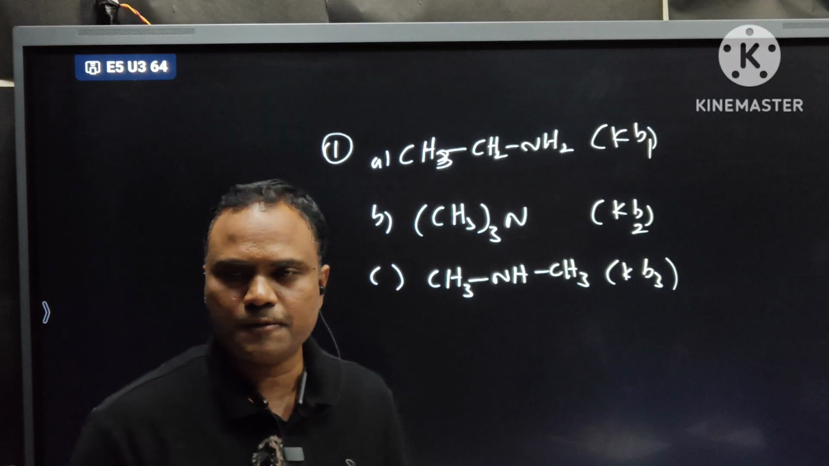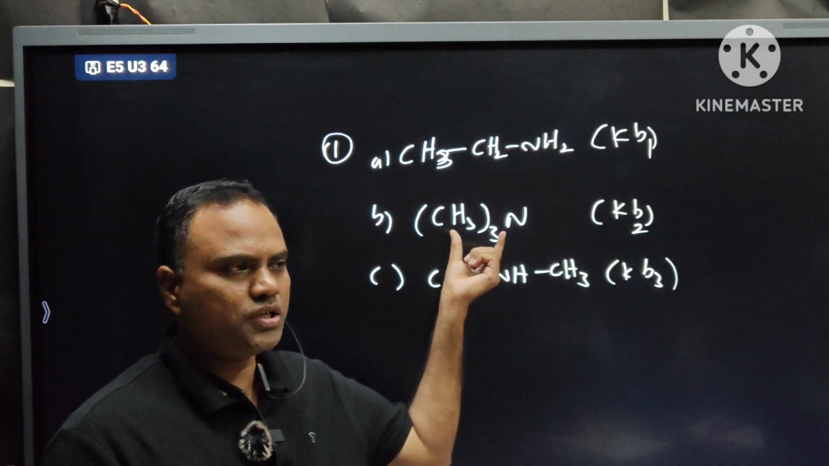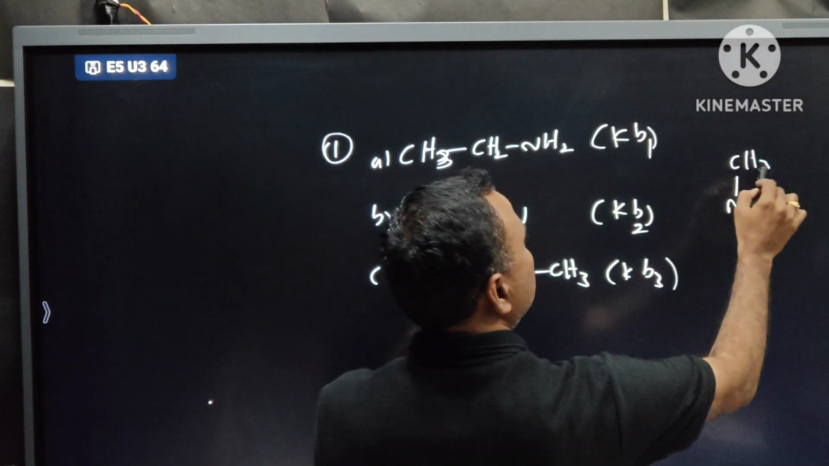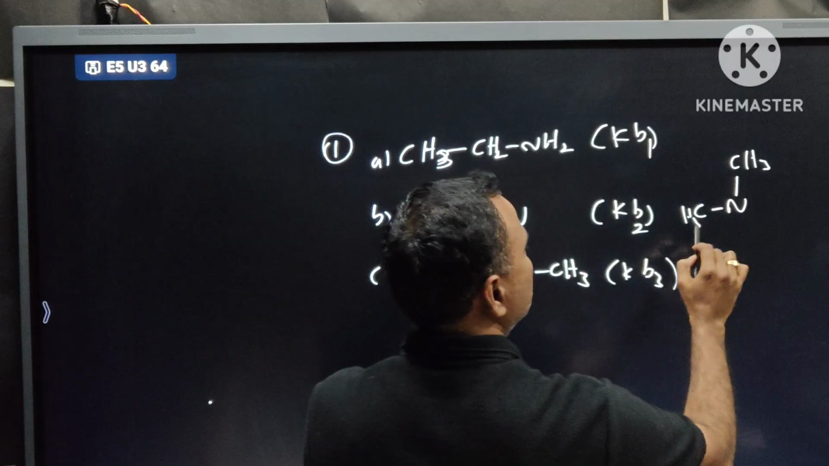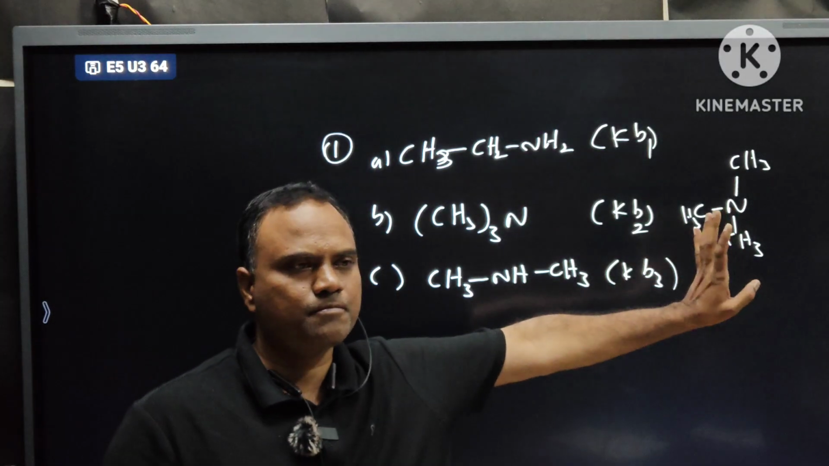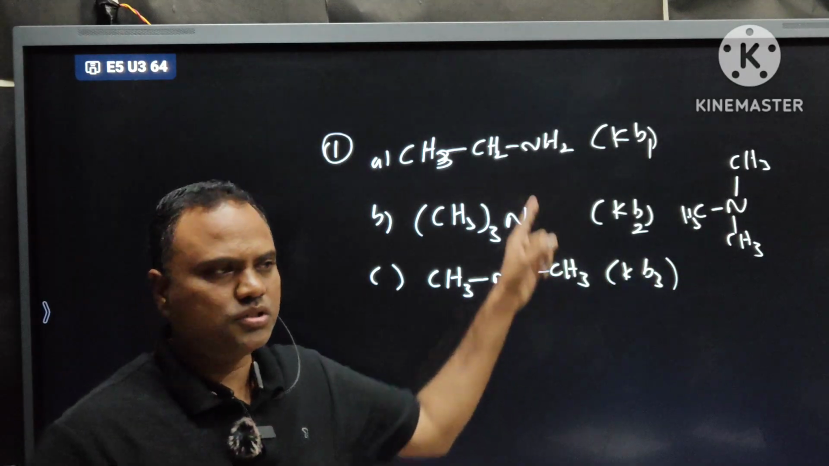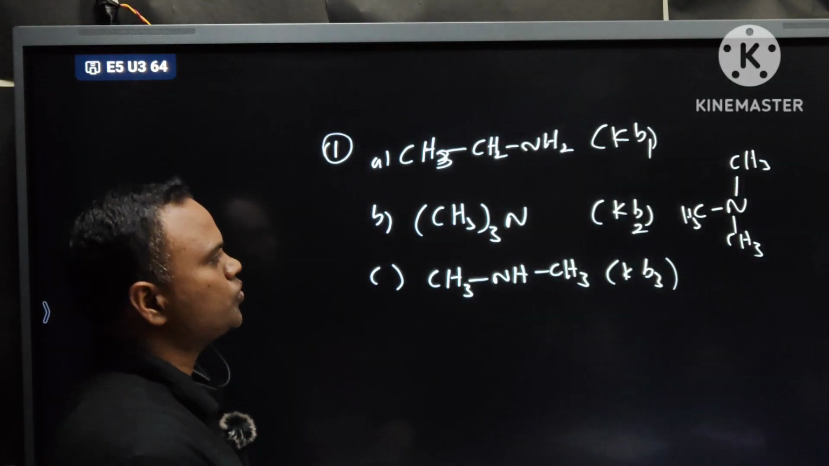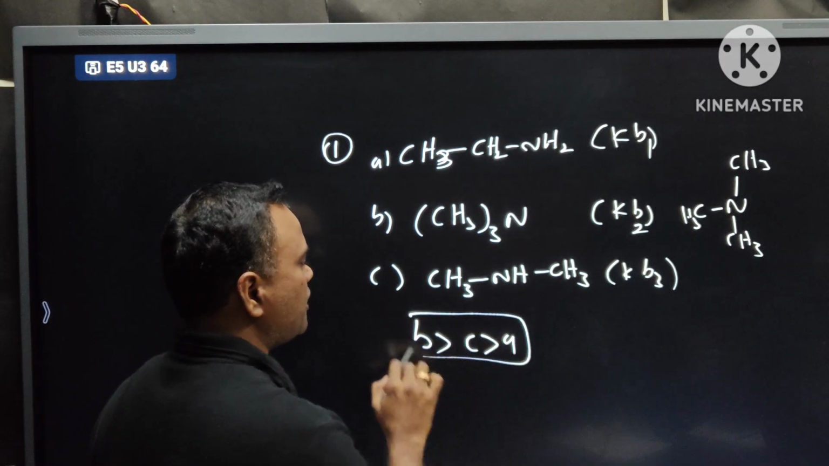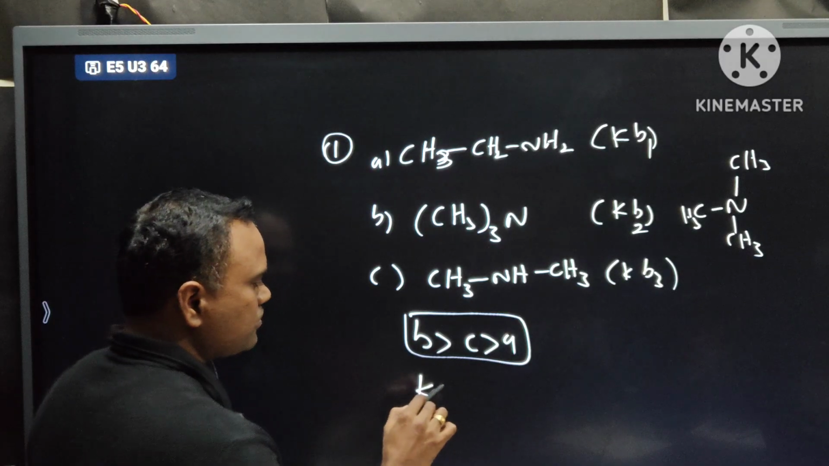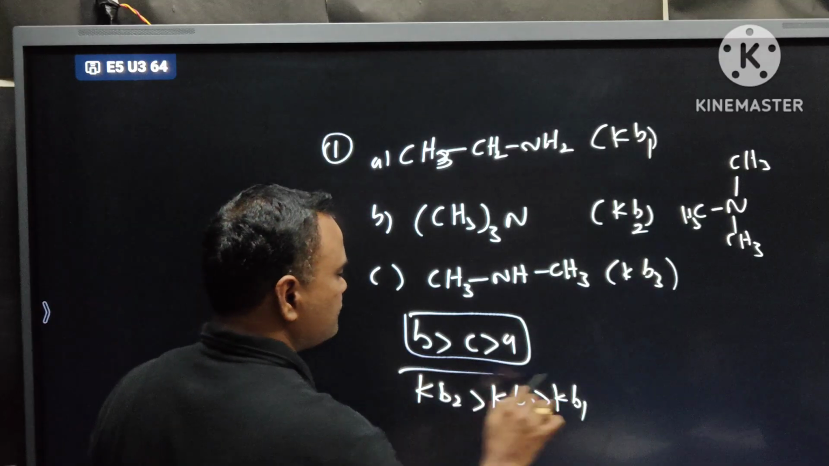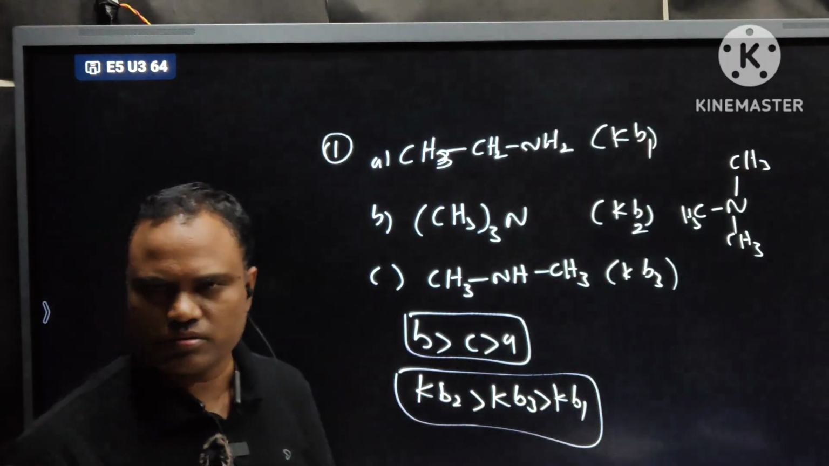Which is the 3 degree amine here? The second one is the 3 degree amine. Let us expand the structure. Nitrogen is surrounded by how many methyl groups? 3 methyl groups, so 3 degree amine. This is a 2 degree amine. This is a 1 degree amine. So the answer will be B greater than C, C greater than A. And the Kb order? Kb2 is greater than Kb3, which is greater than Kb1. pKb is the reverse.